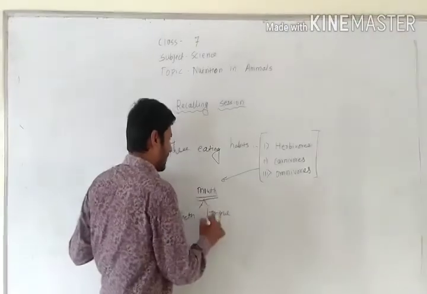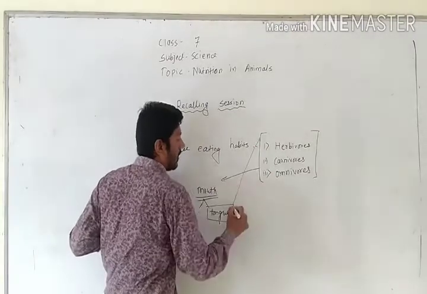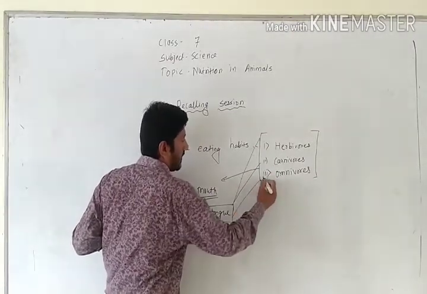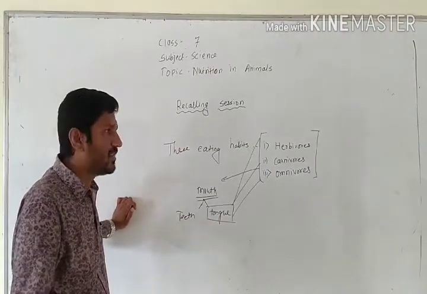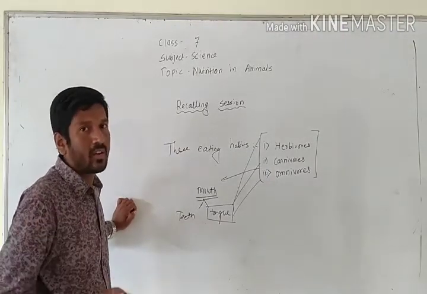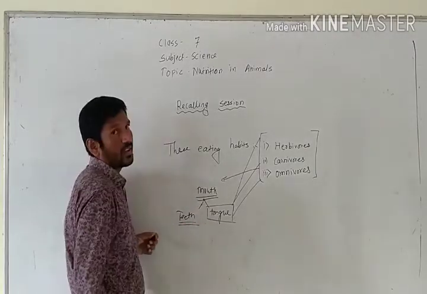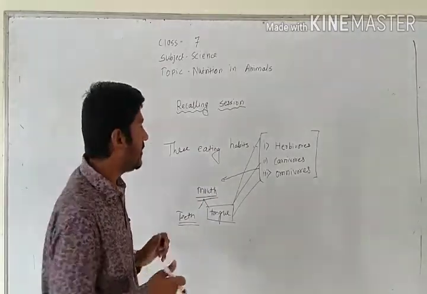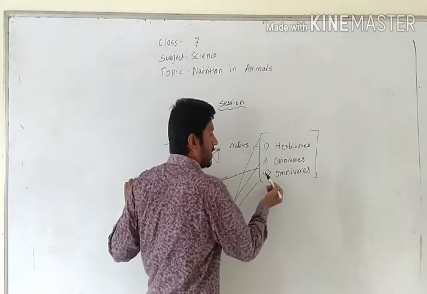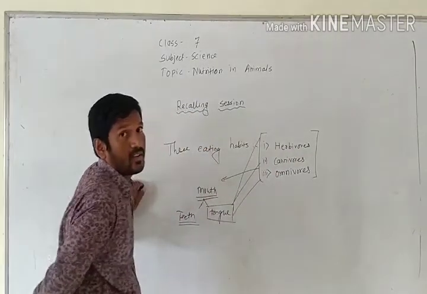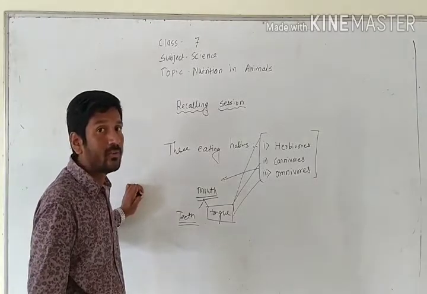Tongue is a muscular part, which is the same in all three types of animals. There is no difference between that. But what about the teeth? I told you herbivores eat plants, carnivores eat flesh, omnivores eat both. So that is the thing we need to concentrate on.